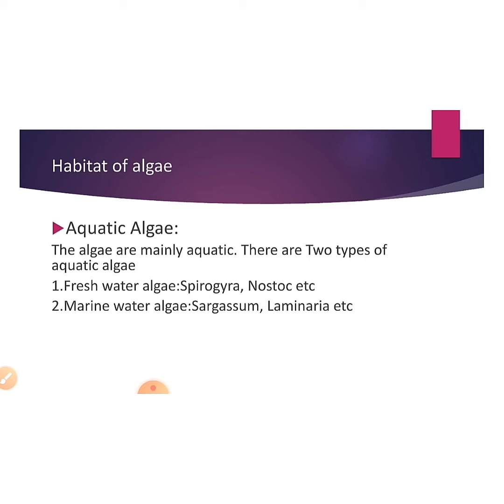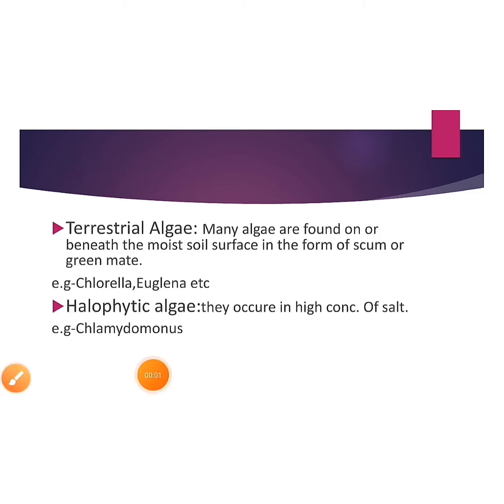Let's talk about the next one, marine water algae. Marine water means the ocean water which has a high concentration of salt. Here I also give two examples of marine water algae: one is Sargassum and the other one is Laminaria. Let's talk about terrestrial algae. Many algae are found on or beneath the moist soil surface in the form of scum or green mat. Terrestrial algae are so common, and usually we find them on the soil surface. It looks like a scum or green mat. Chlorella and Euglena are terrestrial algae.